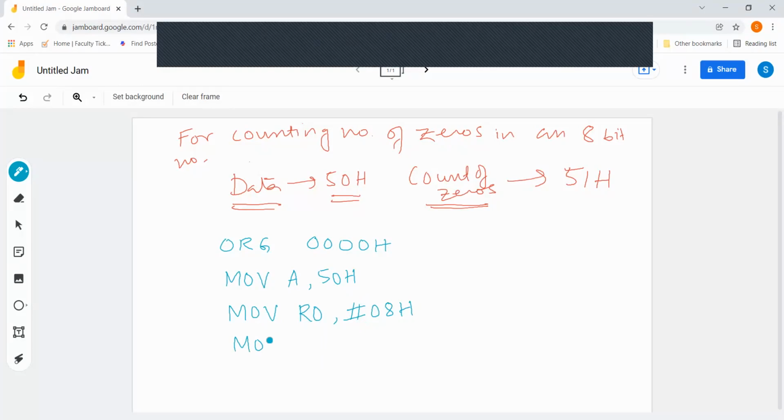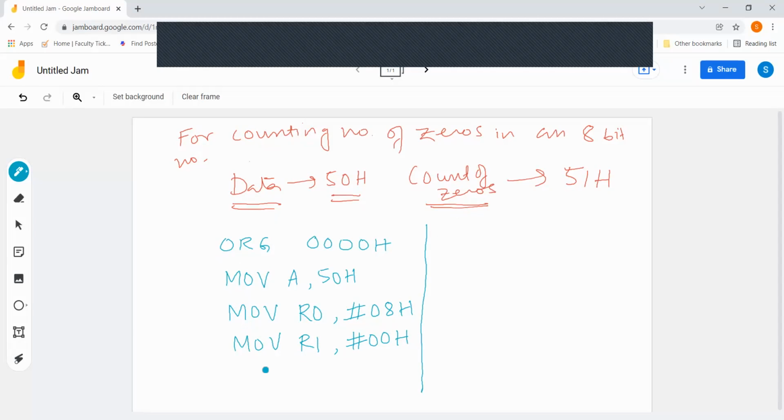Similarly, in one register we are going to store the number of zeros. That register I am initializing as, let's say, the R1 register. In the beginning, there are no counts, so I am initializing it as 00 hex. This screen is actually not scrollable, so after completing here, I will be writing on this side.